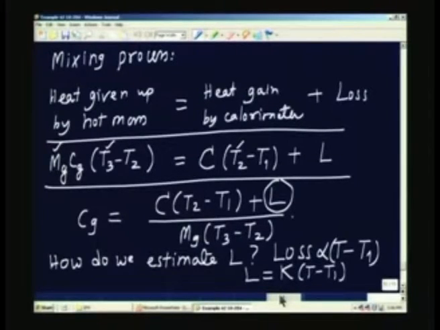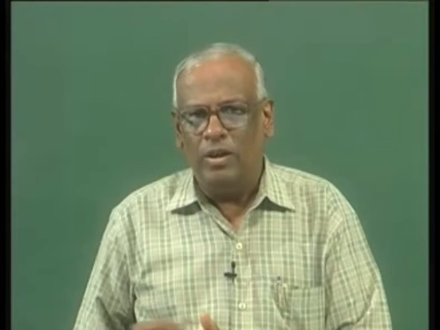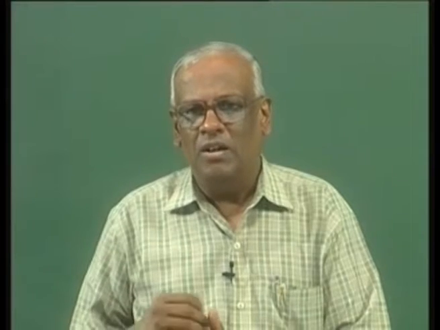Actually the temperature will start coming down after increasing to a maximum value, and the cooling process subsequent to the heating process or the heat release process is of importance to us to find out what the loss is going to be.